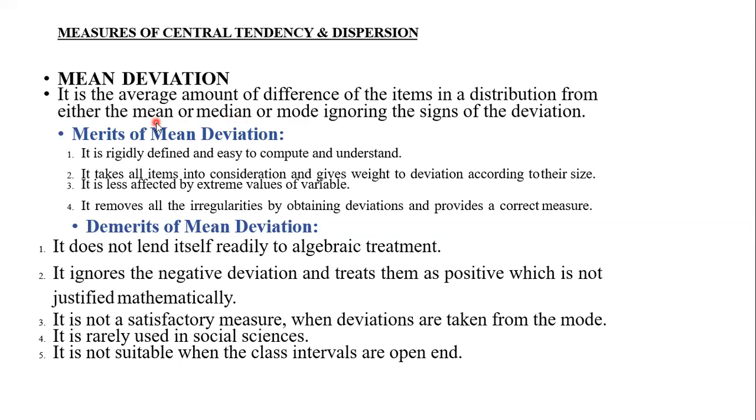In the previous sessions, we already discussed how to find out mean, median and mode. So mean deviation is the average deviation we are going to find out either on mean or median or mode.